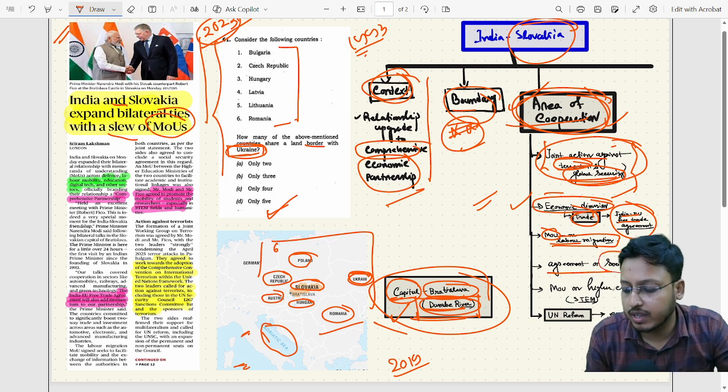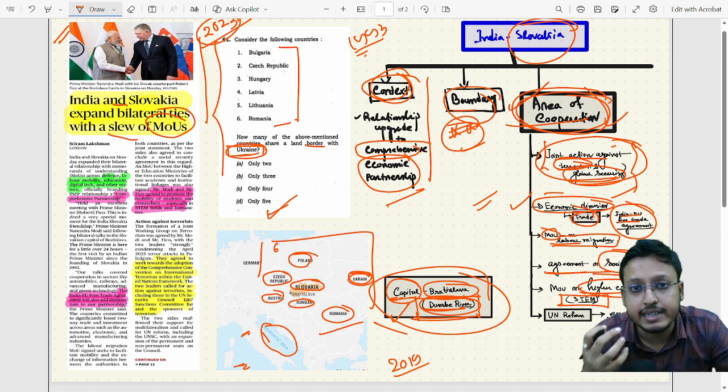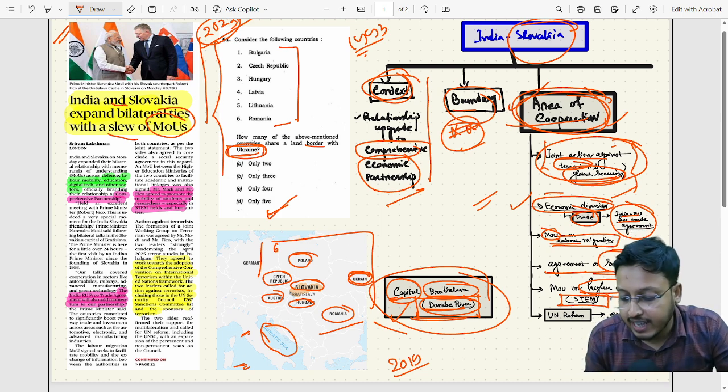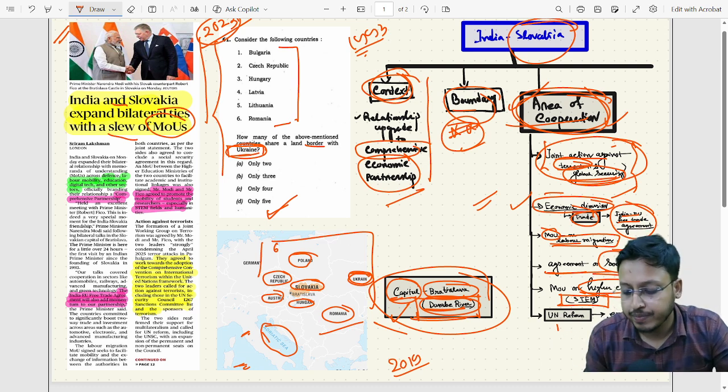Other than that, there is an agreement on social security, and an agreement on higher education, especially STEM. And also there's one common agenda. Both countries want a multilateral, multipolar world order, and for that they are of the opinion that we need to reform the UN and we need to expand the permanent seats in the UNSC.